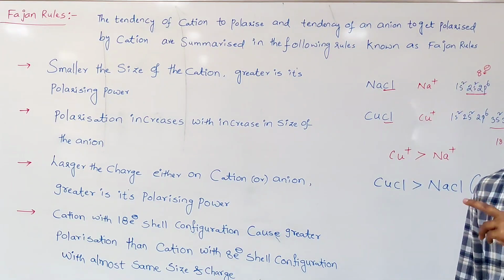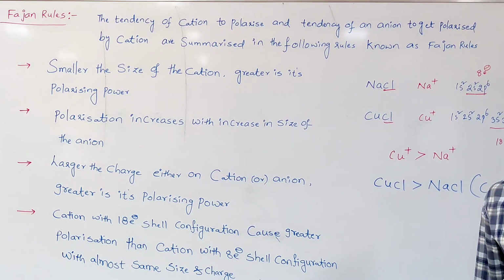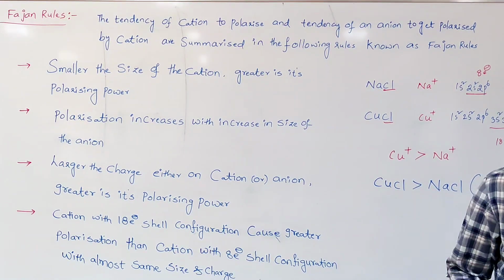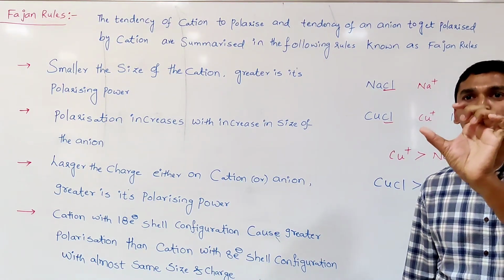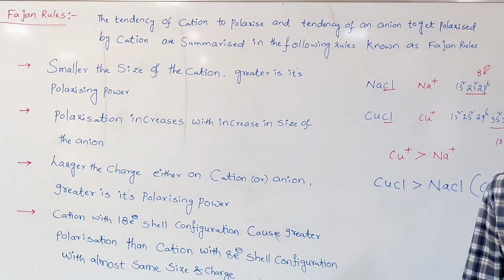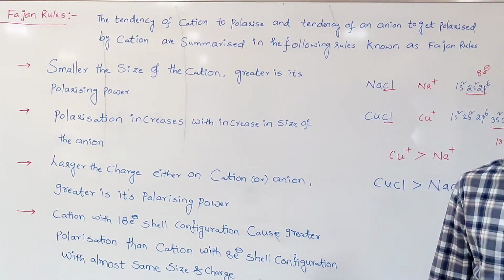If polarization is more, there is more covalent character and less ionic character. If polarization is less, covalent character is less, so mostly ionic character exists.